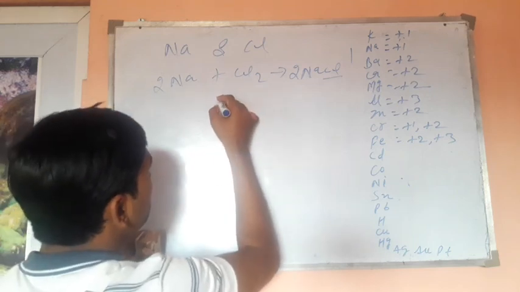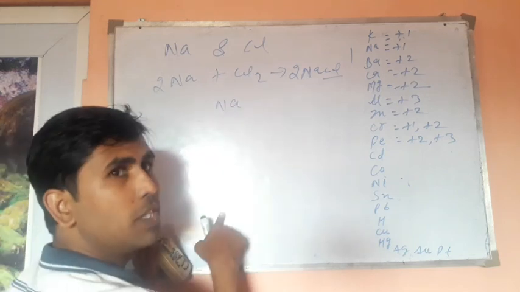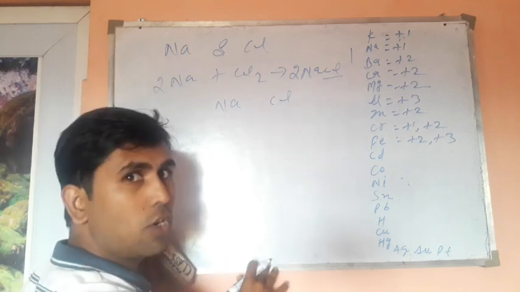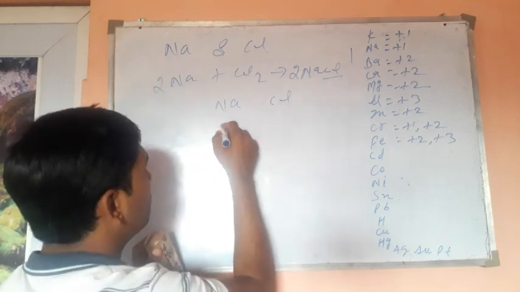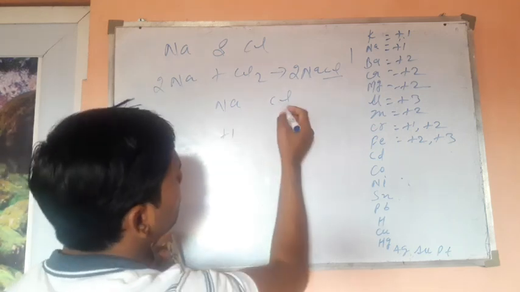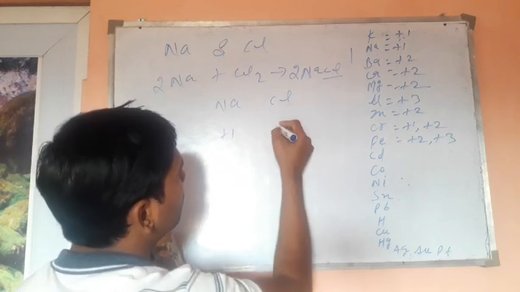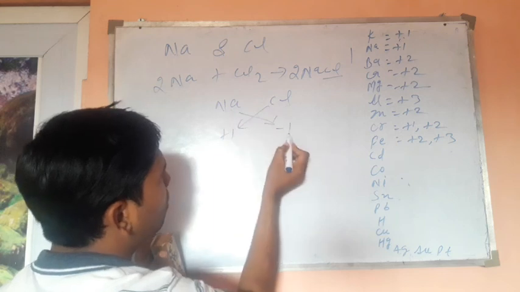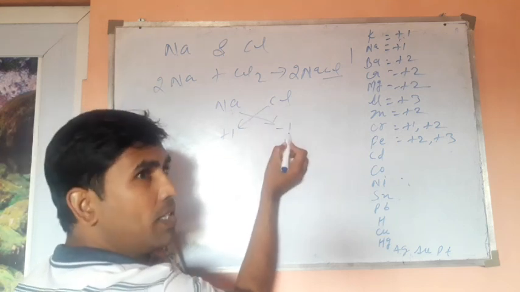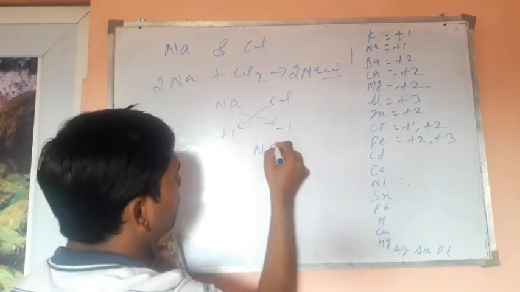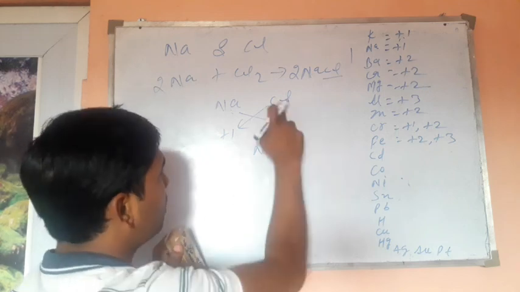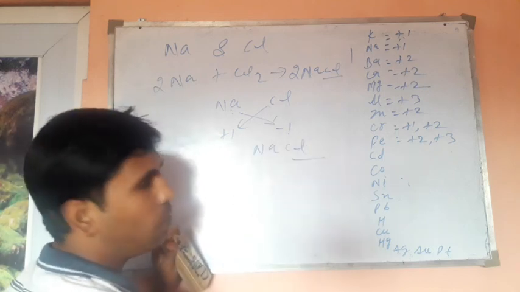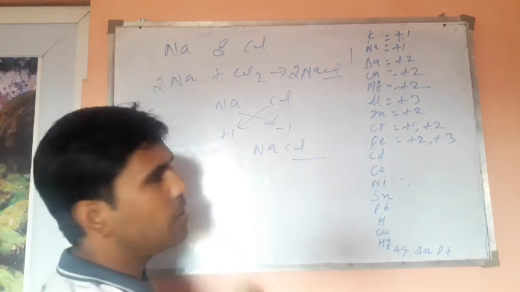The other method is to write sodium here, chlorine here. This is the cross method. What is the valency of sodium? +1. Okay, no problem. What is the valency of chlorine? -1. Cross it. How? Sodium is pointing to 1. How many sodium atoms are needed to form sodium chloride? Just 1 sodium. And how many chlorine atoms are needed? 1 chlorine atom. So there is sodium chloride.